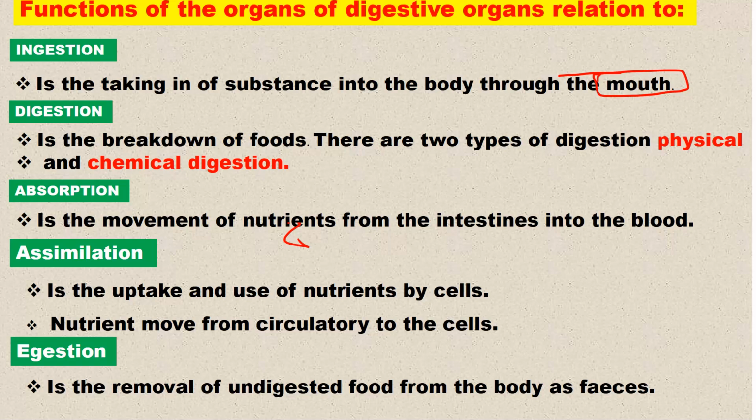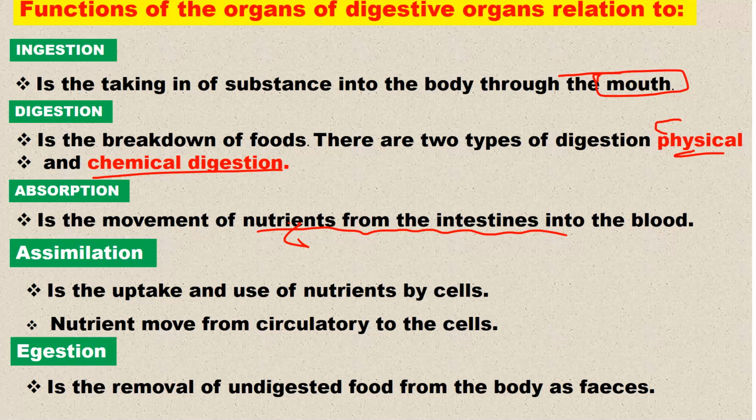Then digestion. This is simply the breaking down of food, and there are two types of digestion that we are going to discuss under this: physical digestion and chemical digestion. But digestion is just the breaking down of food. Then absorption is the movement of nutrients. It's very important that you understand this.